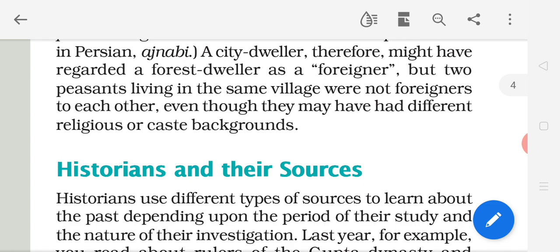Two peasants, two farmers living in the same village, are not foreigners. Why? To each other, they are not foreigners, even though their language is different, their religion is different, and their caste background is different. They are not called foreigners. Here we can understand how the term was used over time, according to the person and as per the time. In the next clip we will read about historians and their sources.